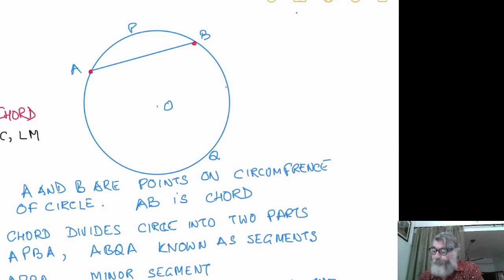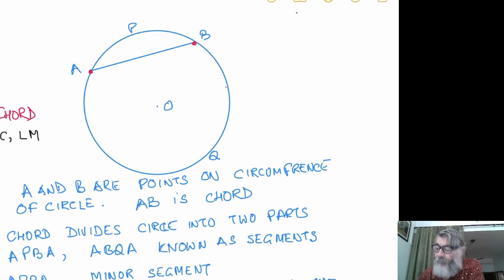I had written AB and all those chords I had written earlier. Now the question is, AB is one chord. I'm just talking of the chord AB at present. This chord AB will divide the total circle into two parts.